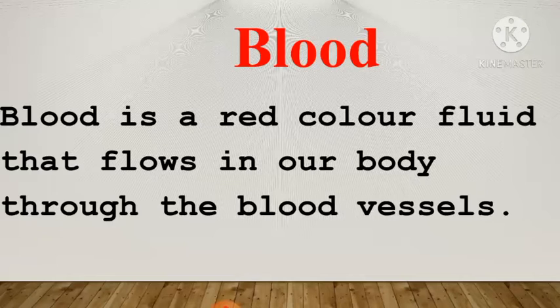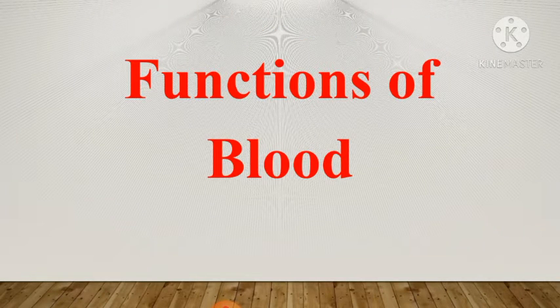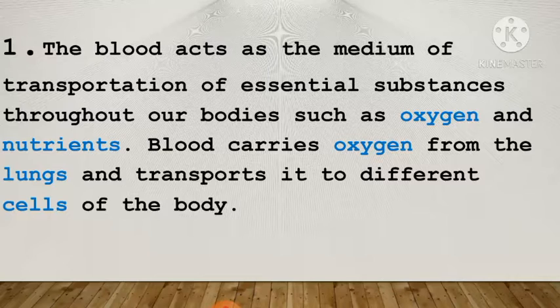Number 1 is blood. Blood is a red colored fluid that flows in our body through the blood vessels. As I told you, we have two types of blood vessels, artery and vein. Now let's see the functions of the blood. Number 1 function, the blood acts as the medium of transportation of essential substances throughout our bodies such as oxygen and nutrients. Blood carries oxygen from the lungs and transports it to different cells of the body.